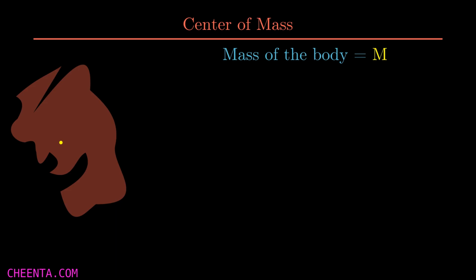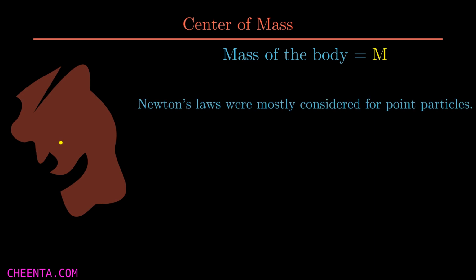Why? Because as you know, Newton's laws are mostly considered for point particles, but most objects are not point particles. So how do we apply the physics on those objects? Well, simply we just use the idea of center of mass and apply the physics on that particular point.